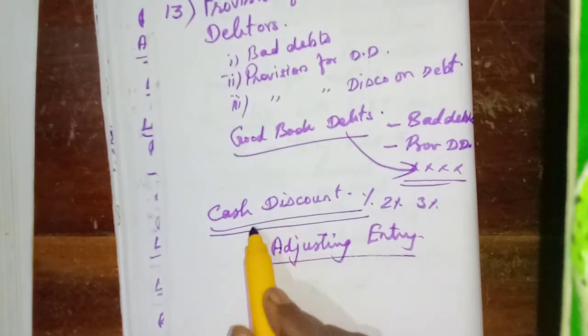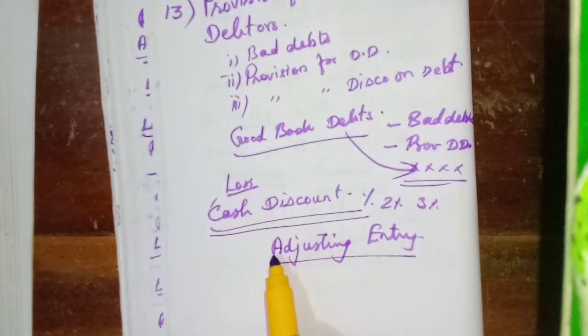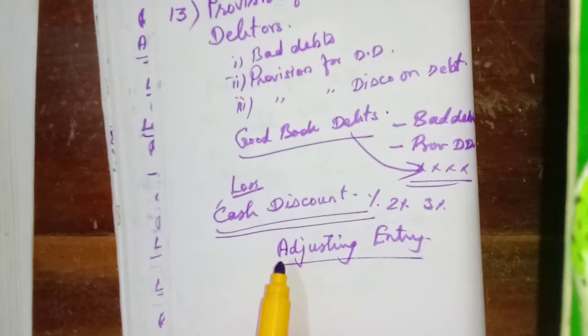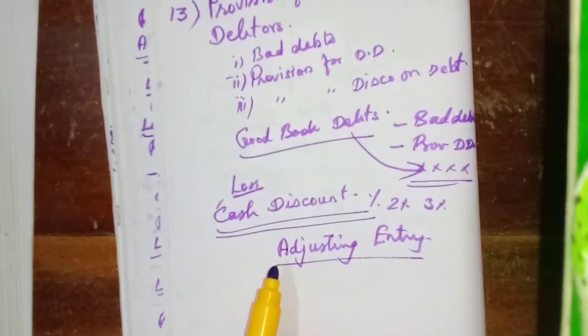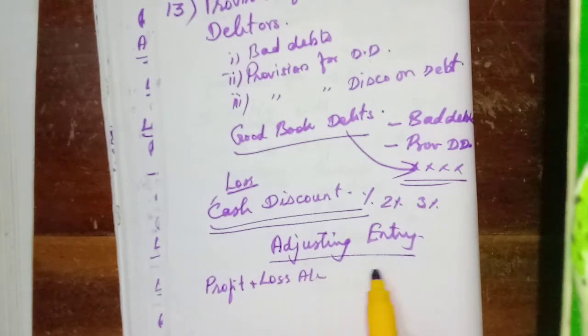Here it is a loss, isn't it? So this loss is a charge against profit, isn't it? So the profit and loss account must be debited. Profit and loss account debtor to provision for discount on debtors, liability.